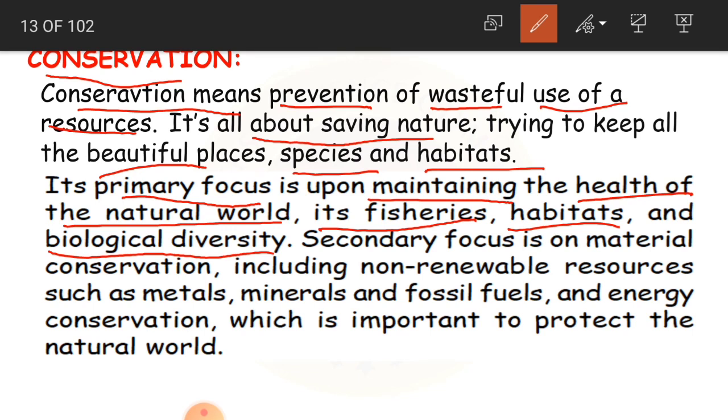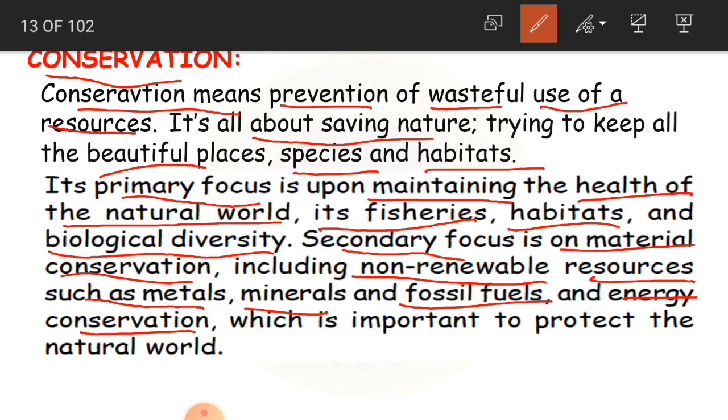Okay. And the next focus is on material conservation, including non-renewable resources such as metals, minerals and fossil fuels. Energy conservation comes last, children.